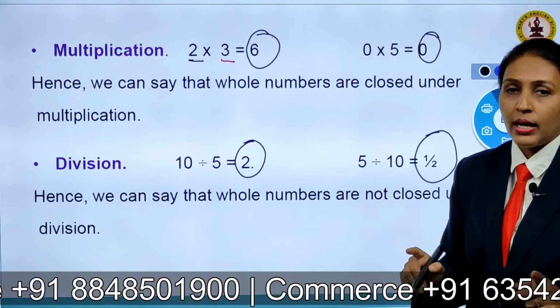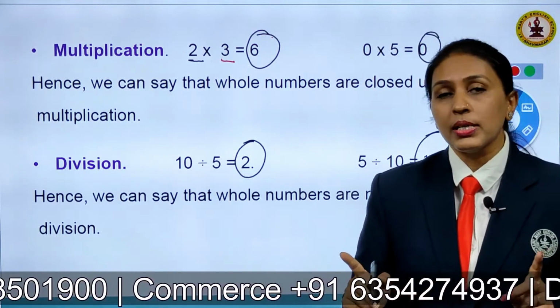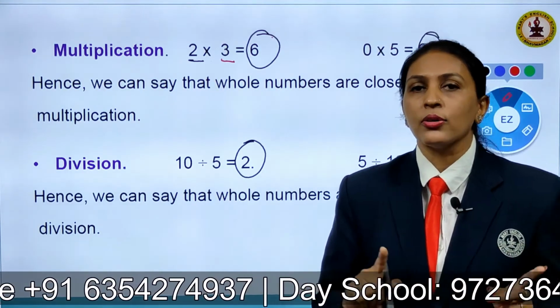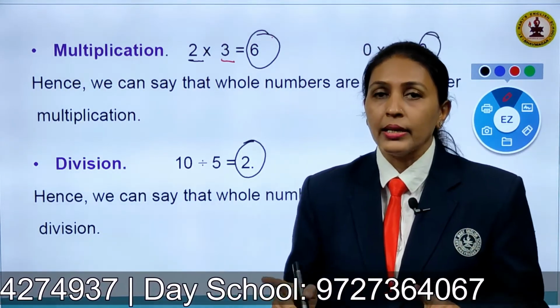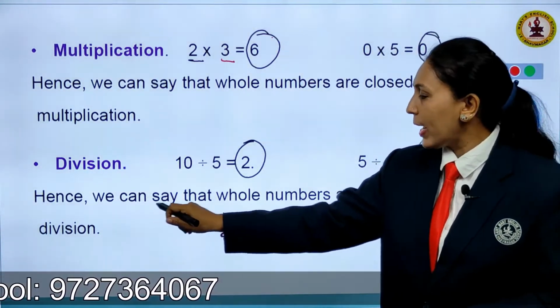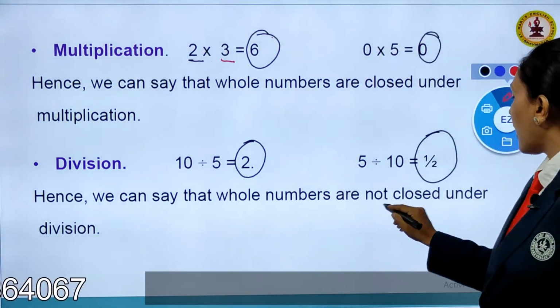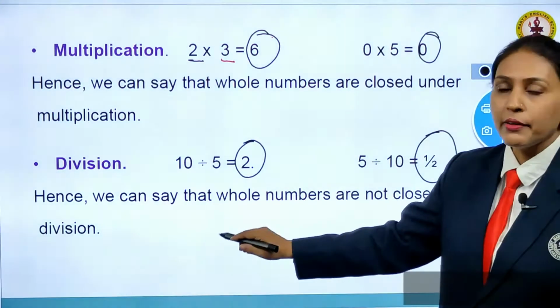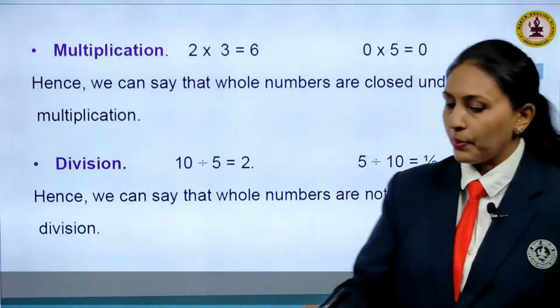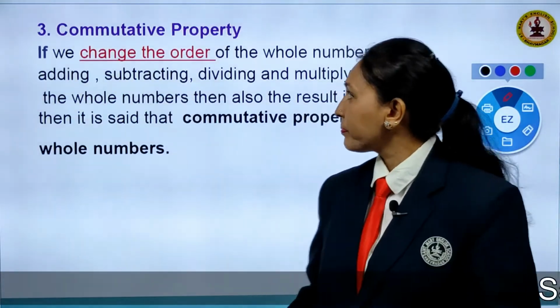Again children, as negative numbers are not part of whole numbers, similarly fractions are also not part of whole numbers. That means this property will not hold for division. So we can say that whole numbers are not closed under division. Okay, so you have to be careful for subtraction and division.